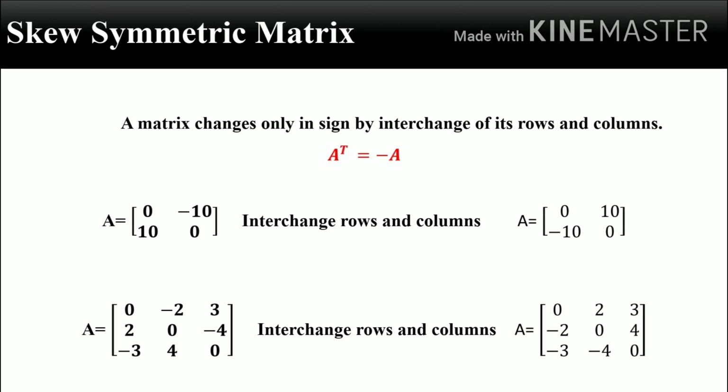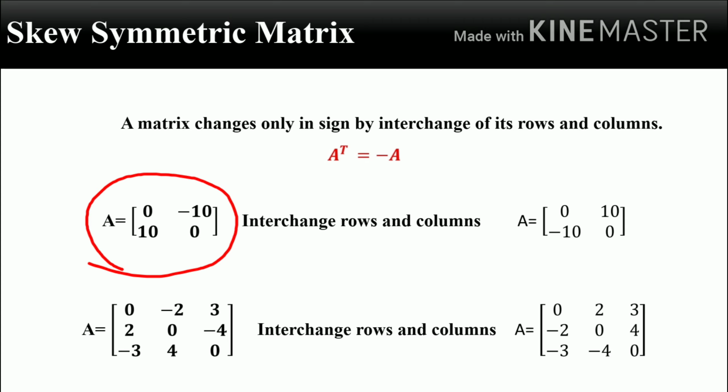Skew symmetric matrix. A square matrix is said to be a skew symmetric matrix if it changes only in sign by interchange of its rows and columns. That means if you interchange the rows and columns, then its sign will change, the value will not change. For example, matrix A is equal to 0 minus 10, 10 0.